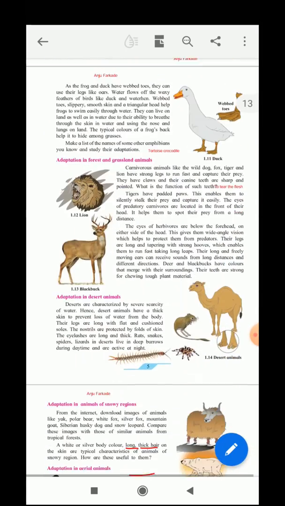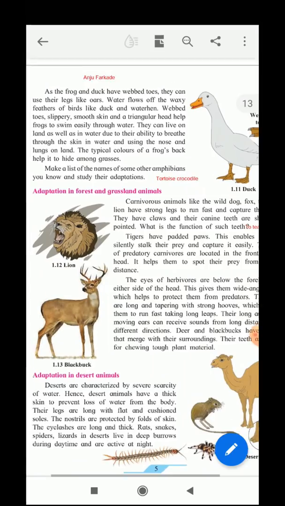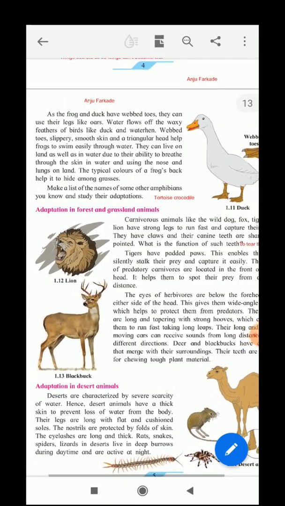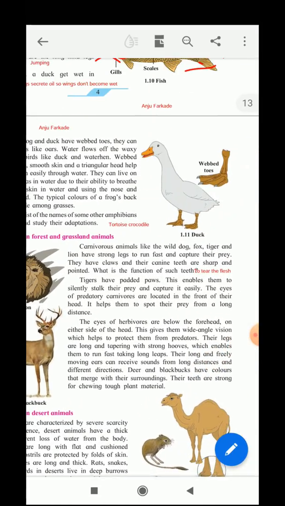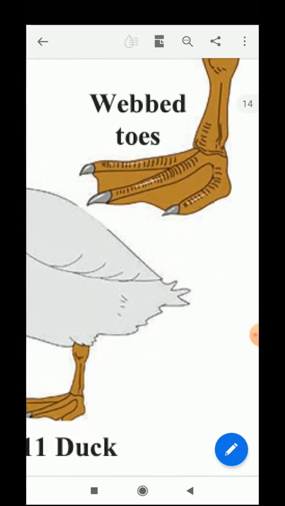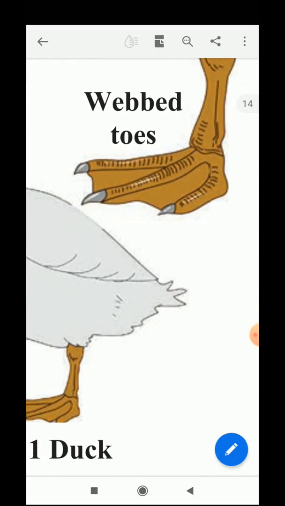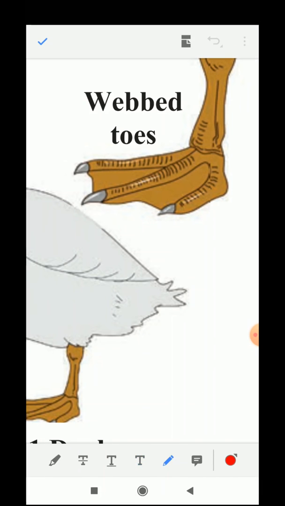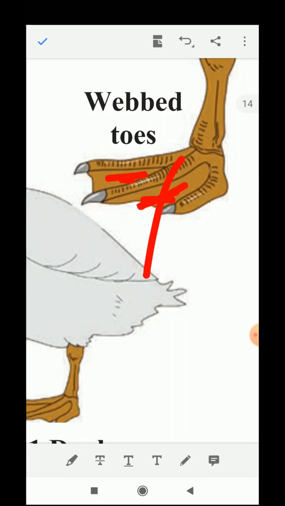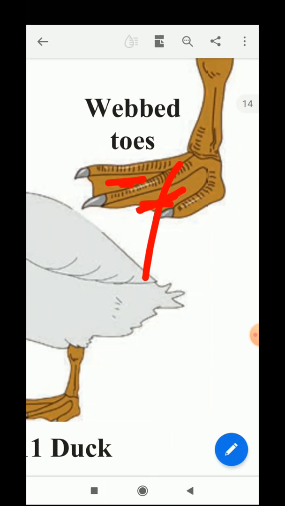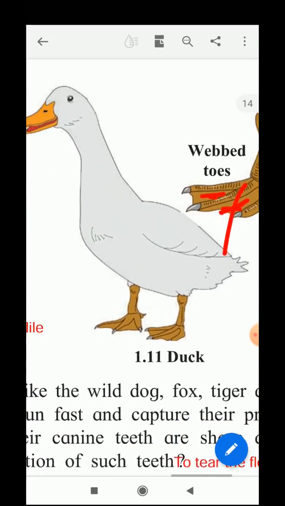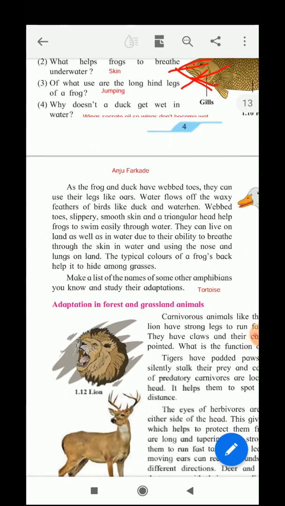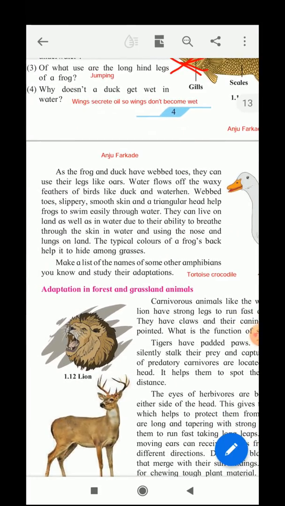Now next we will see the characteristic features of this duck. As the frog and the duck, they have webbed toes. Webbed toes means, see how the webbed toes look. These toes here you can see, they are connected to each other with the help of this skin, and so these toes are called webbed toes. The webbed toes are found in the duck as well as in the frog.